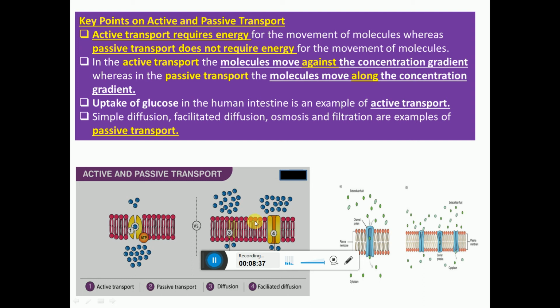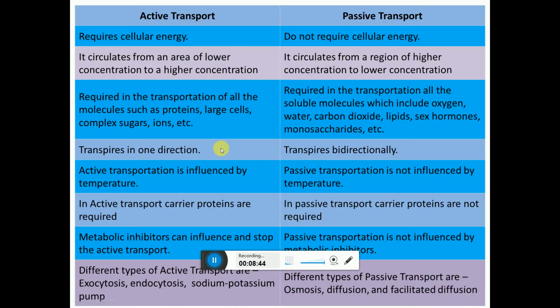So we have seen the figure before, and this is exocytosis, active and passive transports. The distinguishing features of active and passive: active transport requires energy, passive does not require cellular energy. In active transport, movement is from an area of lower concentration to higher concentration. In passive, it is from a region of higher concentration to lower concentration. So these are two very important points.